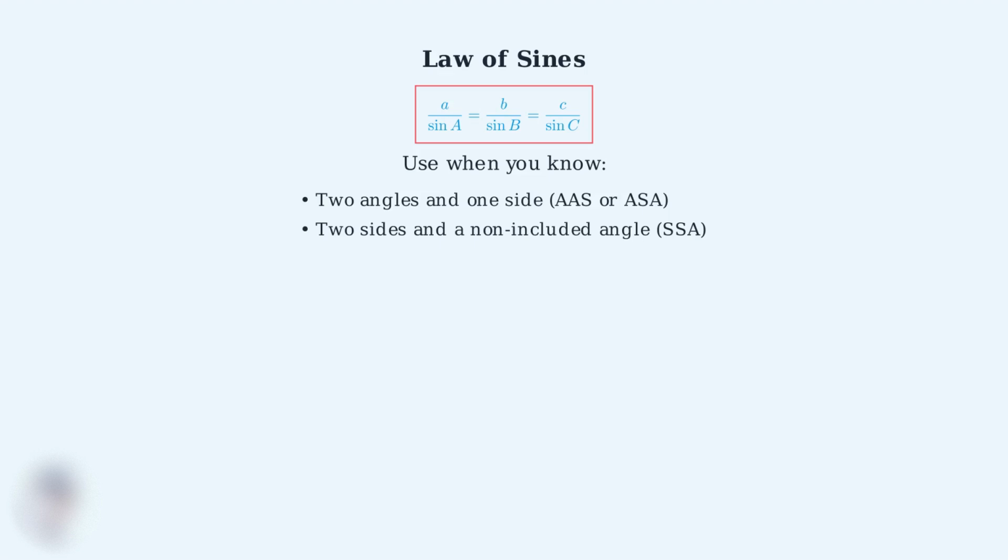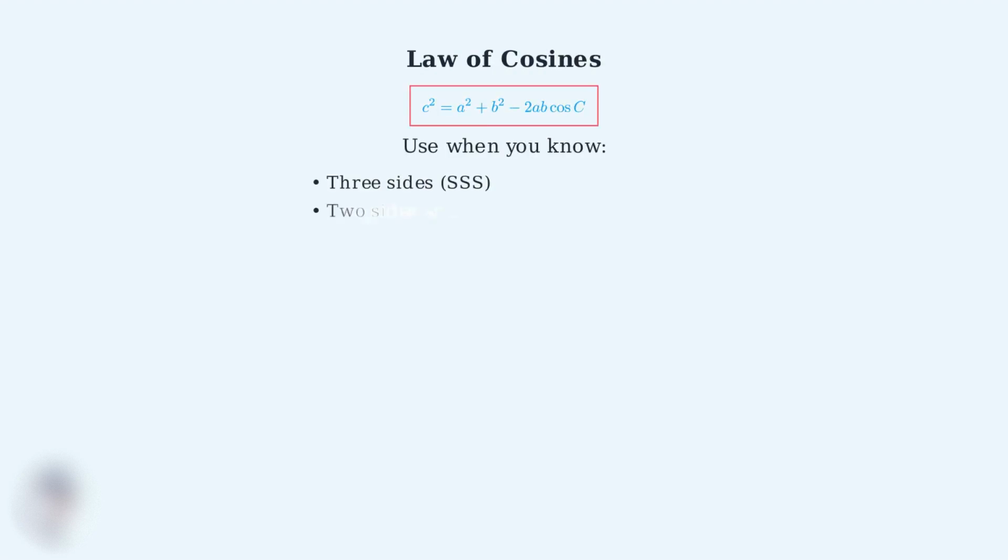The law of sines states that the ratio of any side length to the sine of its opposite angle is the same for all three sides of the triangle. Use this law when you know two angles and one side, or two sides and a non-included angle. The law of cosines relates the lengths of all three sides to one of the angles. Use this law when you know all three sides, or when you know two sides and the included angle between them. Notice how this generalizes the Pythagorean theorem for non-right triangles.